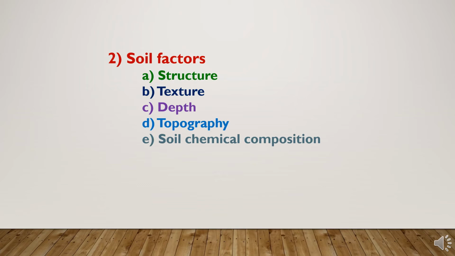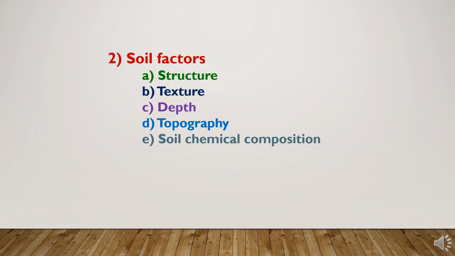Soil structure influences water movement in soil, and there are different types of soil structures like platy, prism or columnar, blocky, and spherical structure. So the soil structure will also impact the water holding capacity of the soil and crop water requirement.